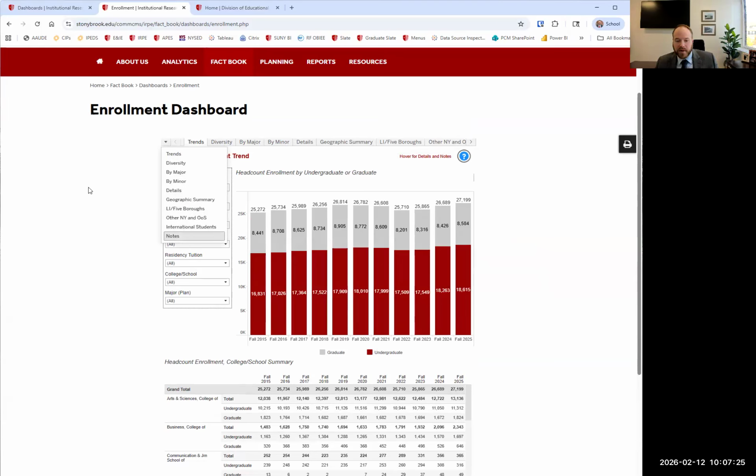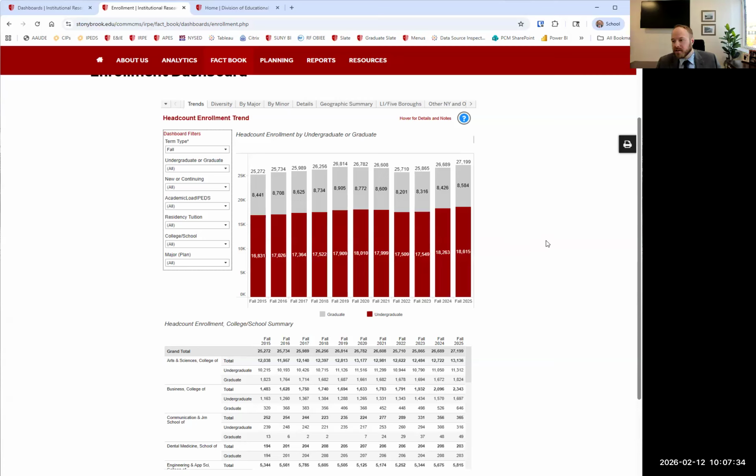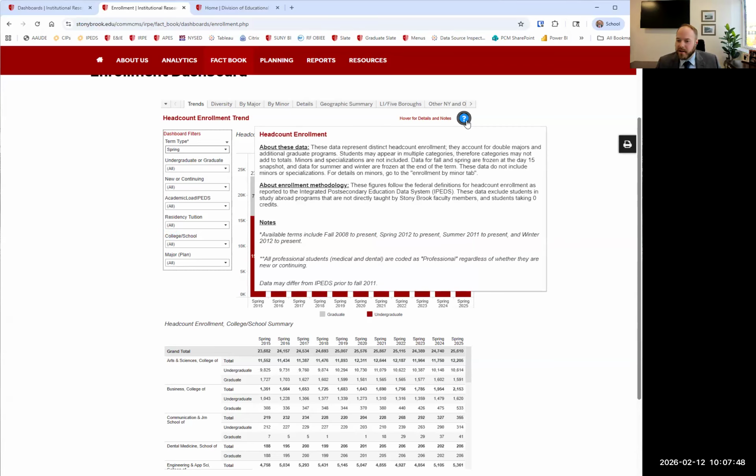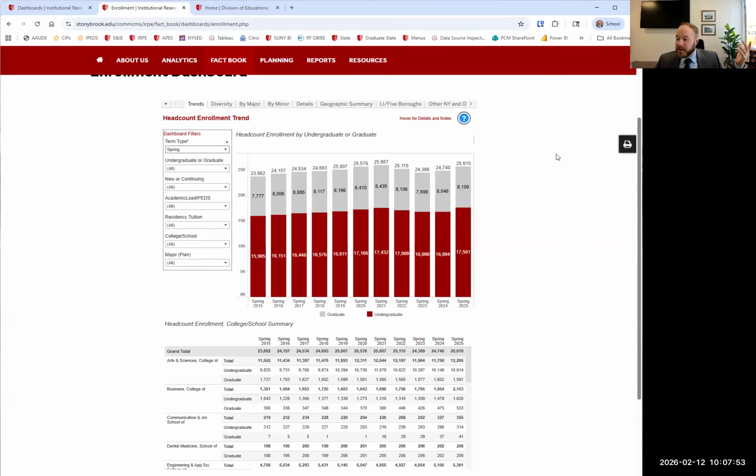All these dashboards are filterable, and you'll usually see filters in a box. They're either on the left or across the top, and we can change different things about the dashboard. Right now, we're looking at fall headcount enrollment, but let's say we wanted to look at spring, and I will turn on spring, and we'll say, hey, we're in spring 26. How come that isn't there yet? Well, let me check the notes. I won't have you read it, but it's for the official snapshot, and we haven't taken the official snapshot yet. So spring 26 will show up when the official snapshot has been taken. I'm just going to go back to fall because I remember that better.